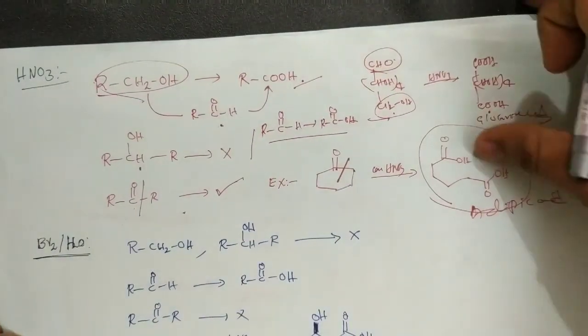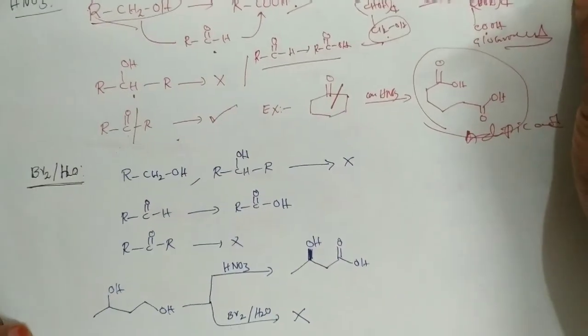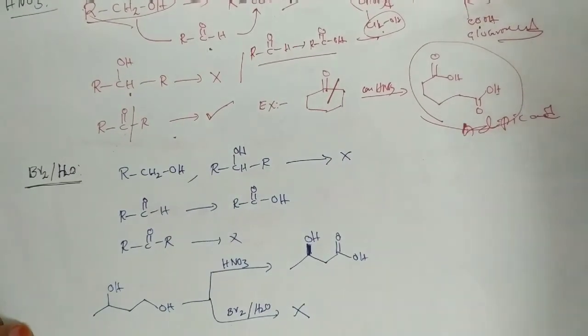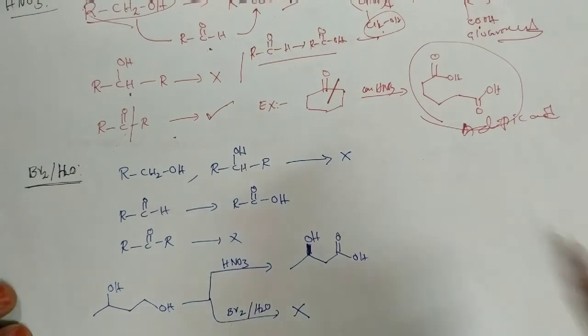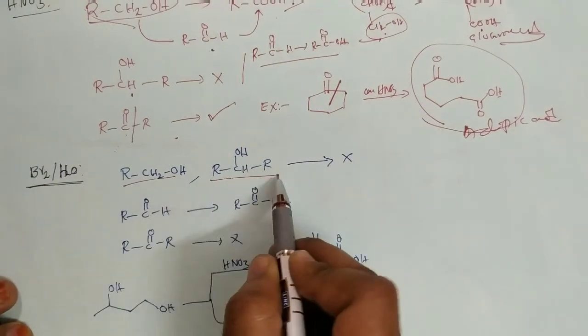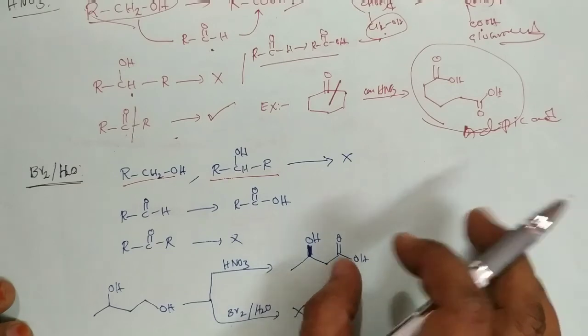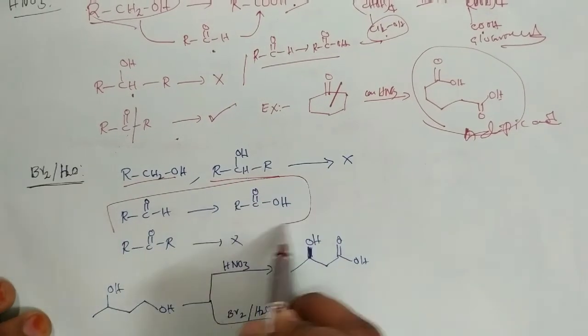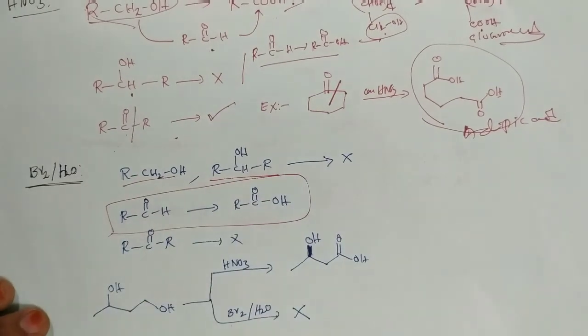And next, bromine water. It is also acting as an oxidizing agent. Here in this case, with bromine water, alcohols are not oxidized. Either primary alcohols or secondary alcohols are not oxidized, but only aldehydes can be oxidized. Only aldehydes are oxidized to the carboxylic acid and ketones are not further oxidized.